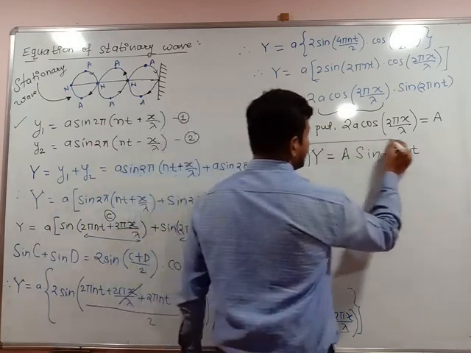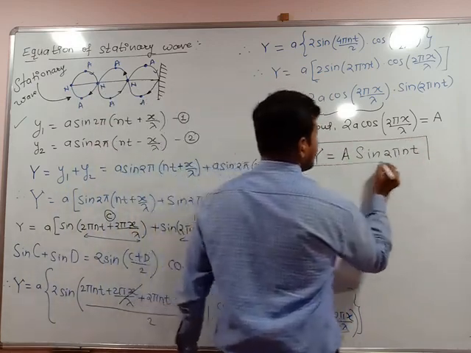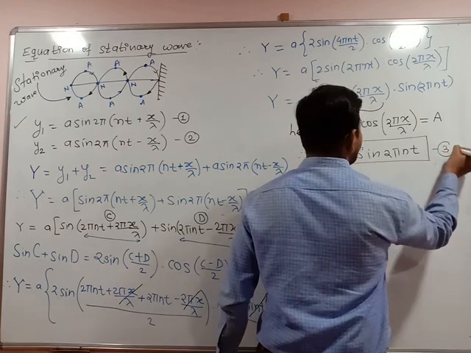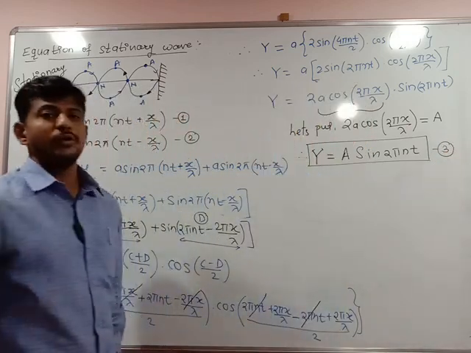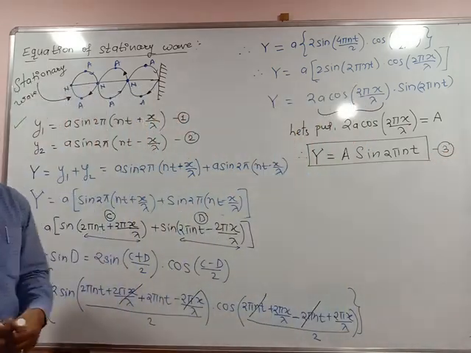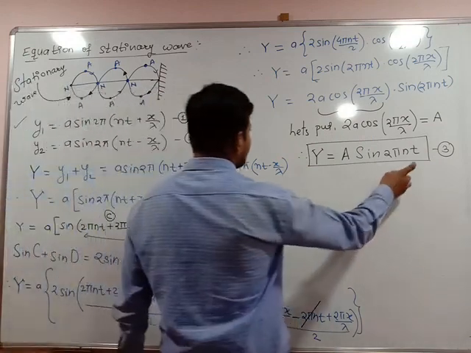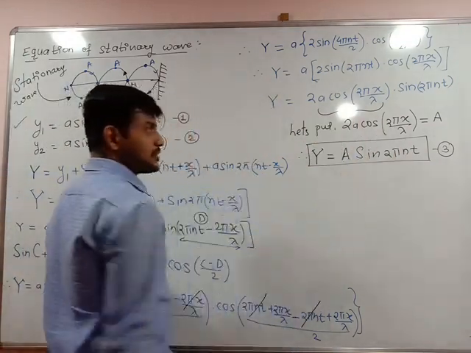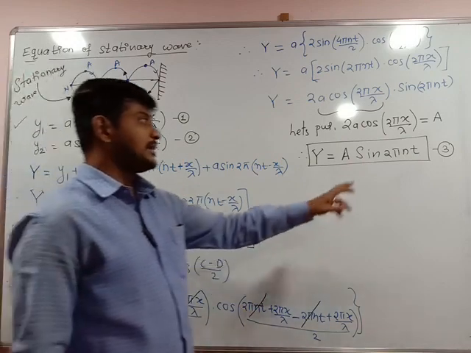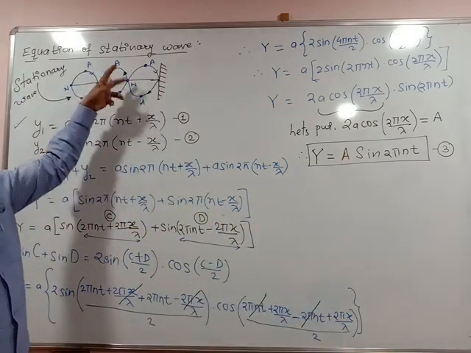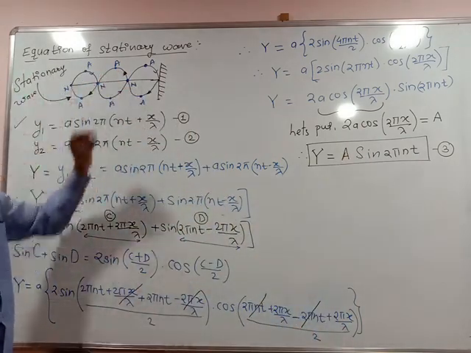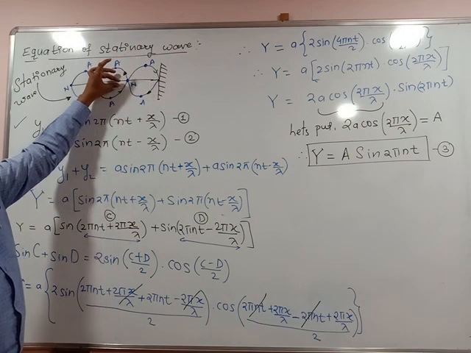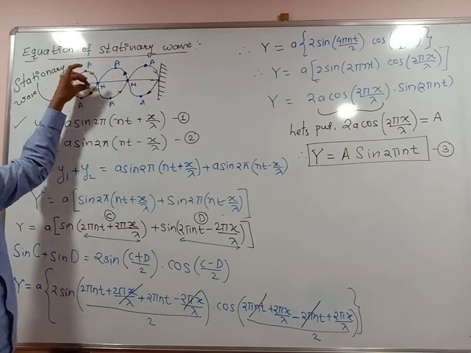This is the resultant equation for stationary wave. Resultant equation for stationary wave: y is equal to A sin 2 pi nt. Look, the equation has come in terms of vibration of particles, because vibration of particles means loops are formed: maximum vibration, minimum vibration, maximum vibration, minimum vibration.